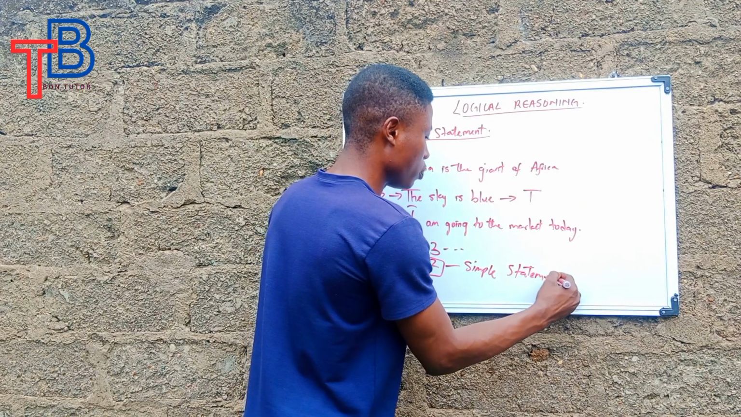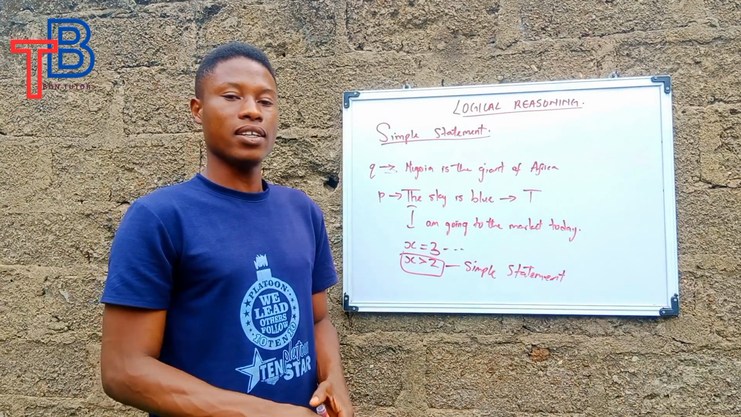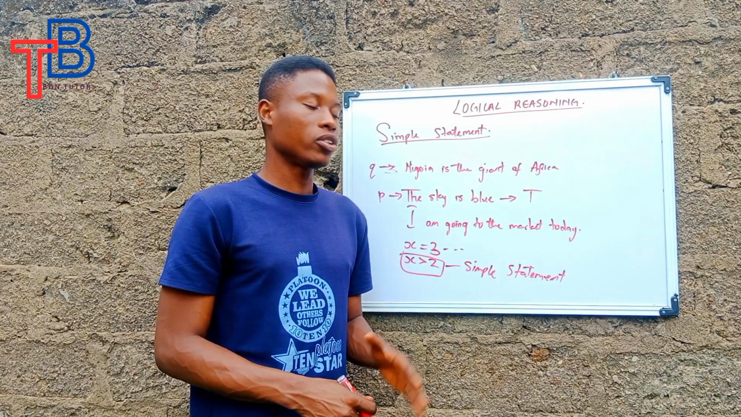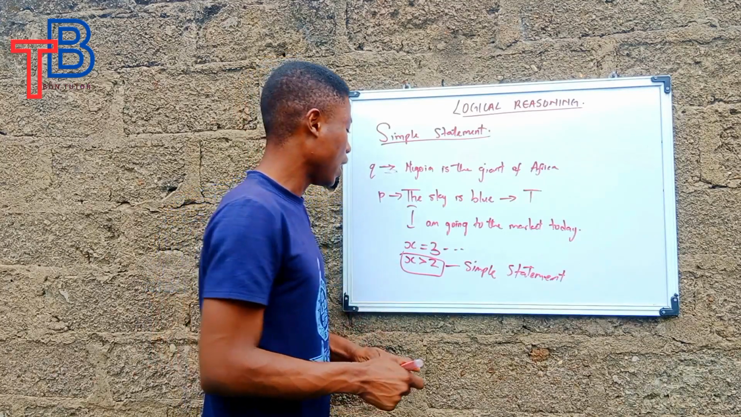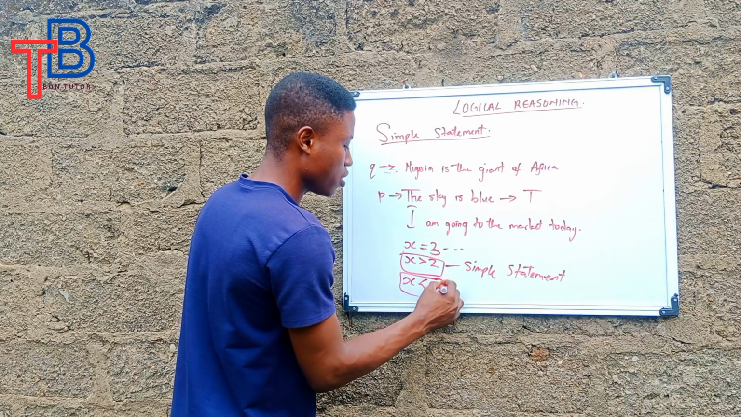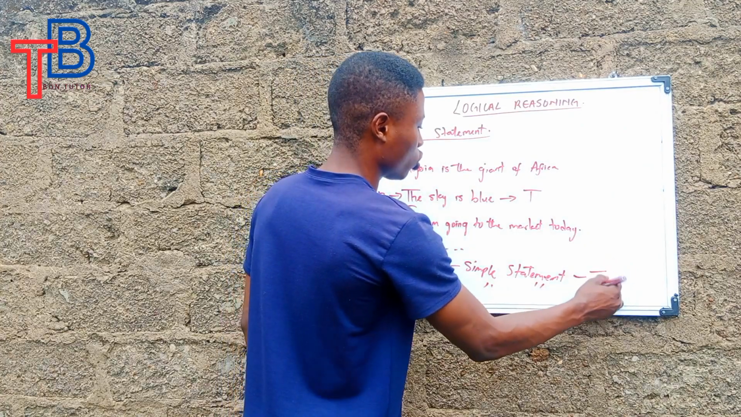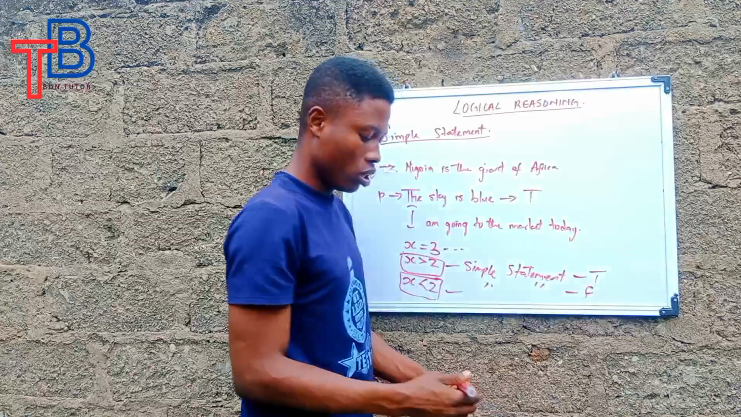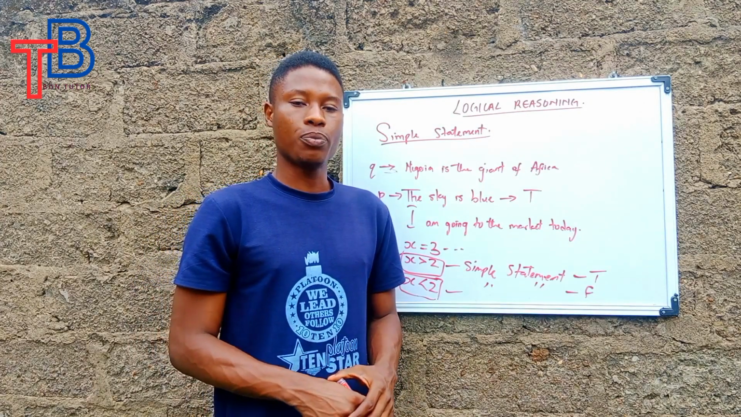Make this a simple statement, because truly we can see from here that x is greater than 3, because 3 is greater than 2. And if I say x is less than 2, this is also a simple statement, just that this one is true and this one is false. That is what we call a simple statement.